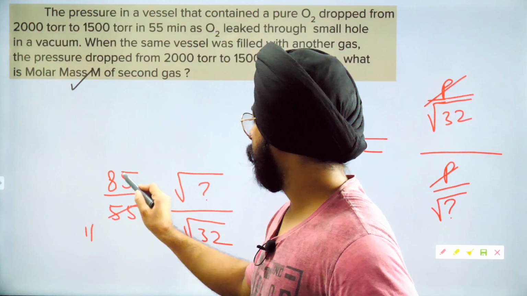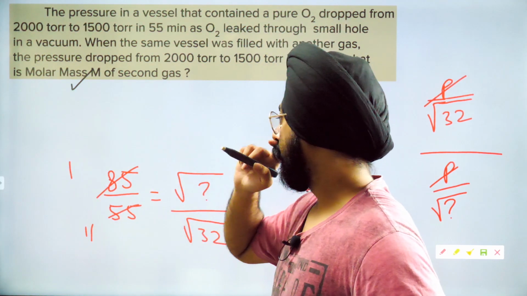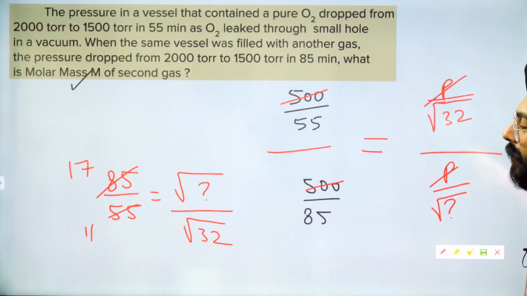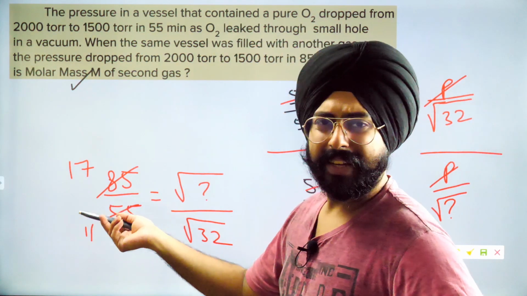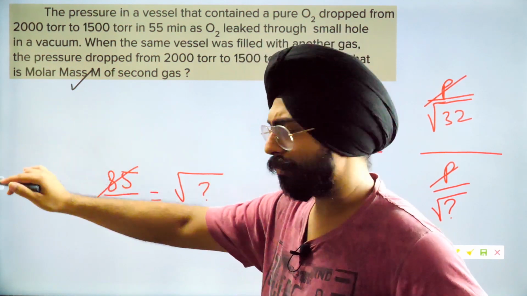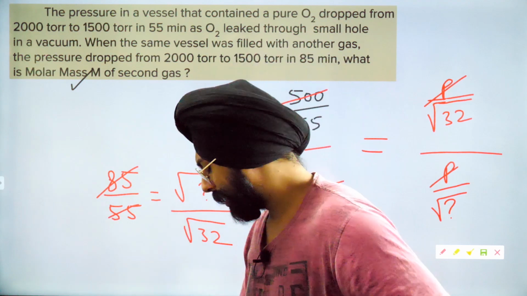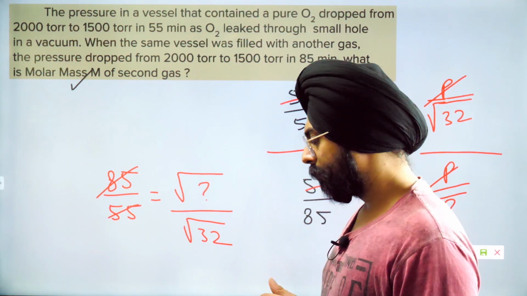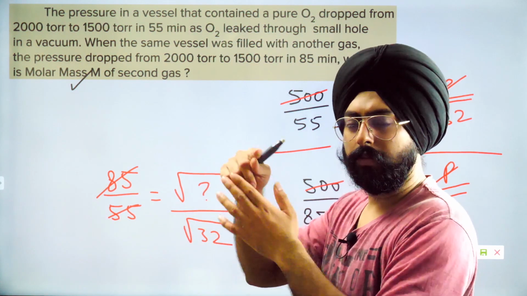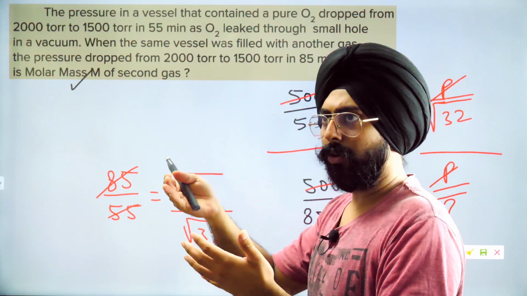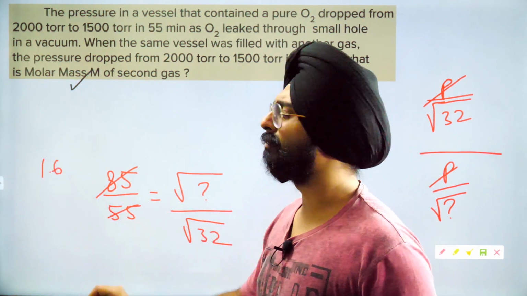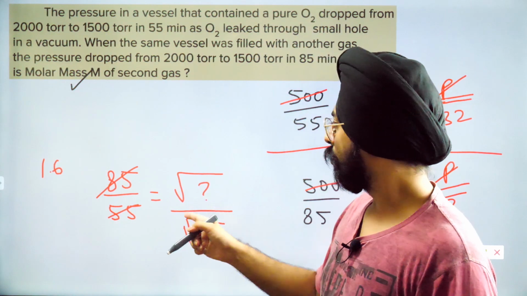Let's cut this with 11, 5, 7. 17 by 11 will come. So 17 by 11 is what? Something less than 1.7. I'm going to do some approximation over here now. This is what I always do. I'll always do some approximation. So 17 by 11 will be somewhere less than 1.7, because 17 divided by 10 would be 1.7. Let us say it is 1.6. Just making an assumption over here.